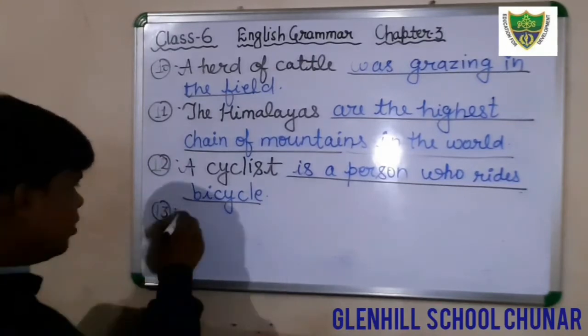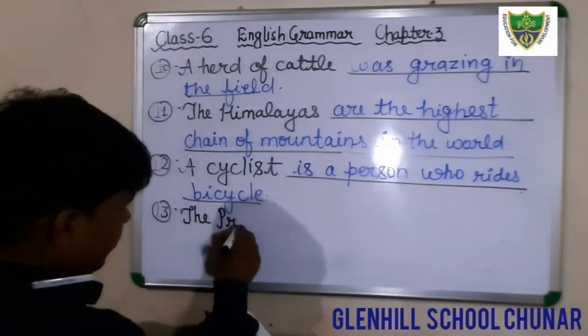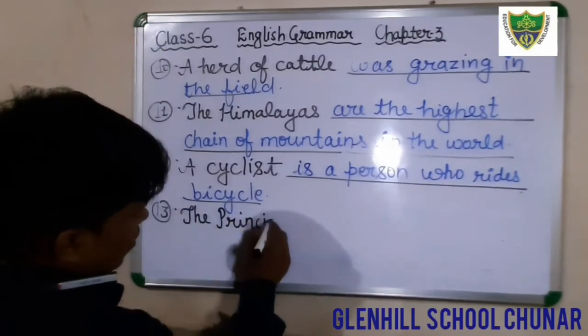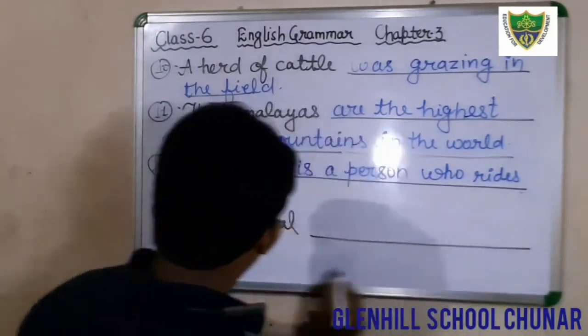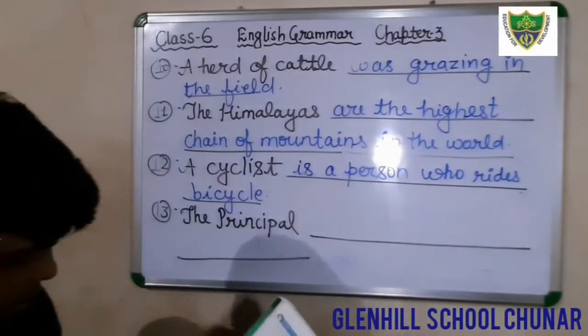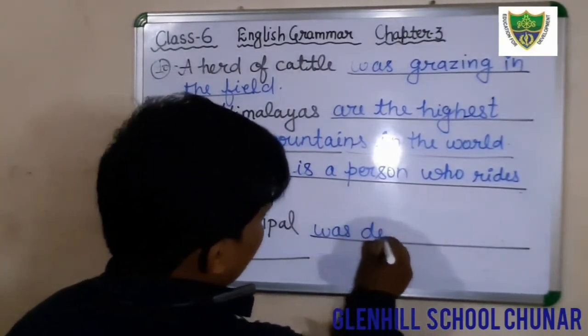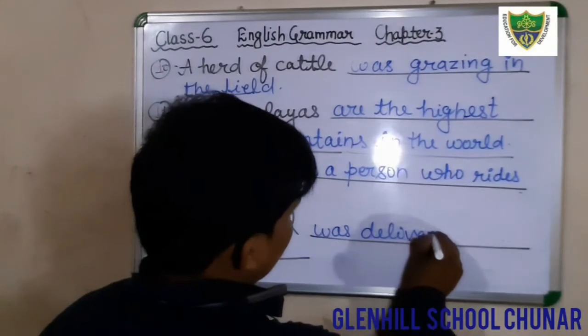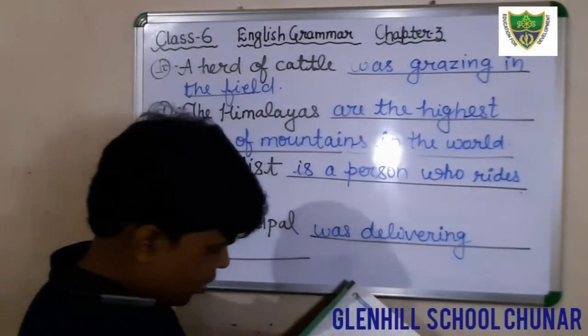The principal. The subject is given here, the principal. And here you have to fill in the suitable predicate in this sentence: was delivering a lecture.